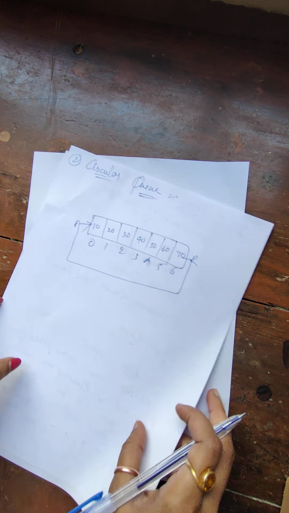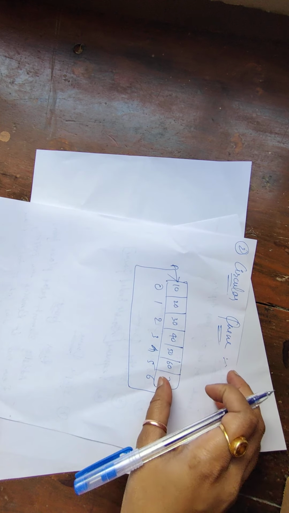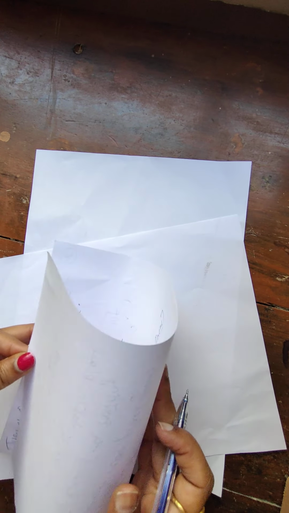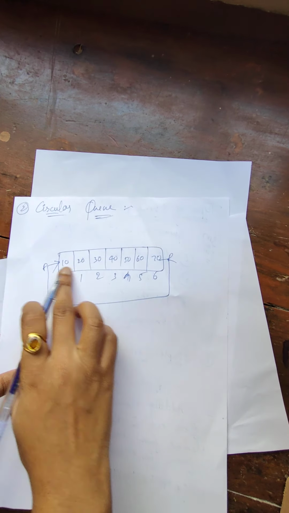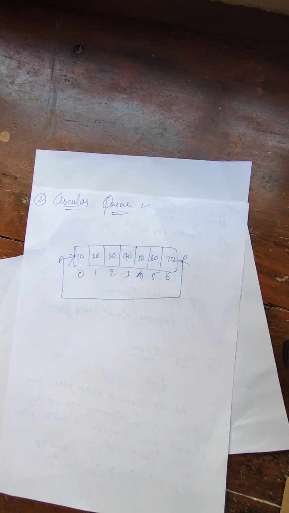Done? Suppose this is our front end of the page. Okay, this is the back end of your page. If these both are following each other, connecting to each other, it creates a circle. Done? So as these both ends are following each other, it creates a circle. That is what we call a circular queue.